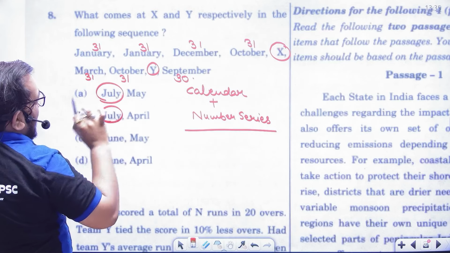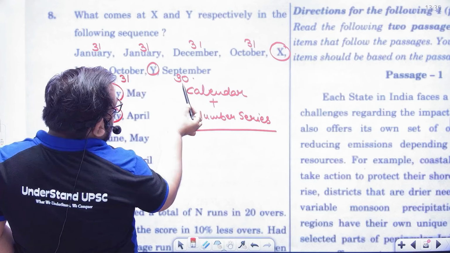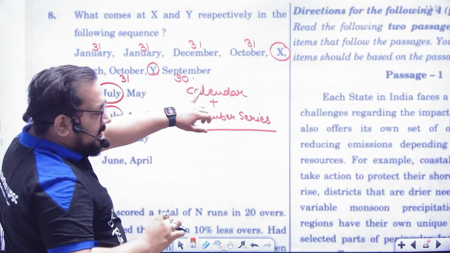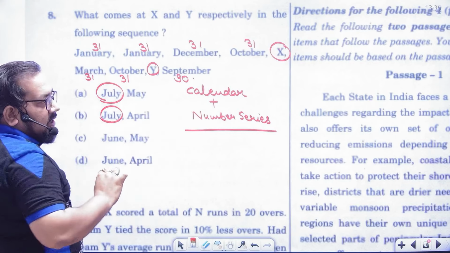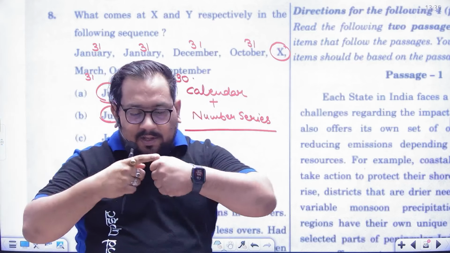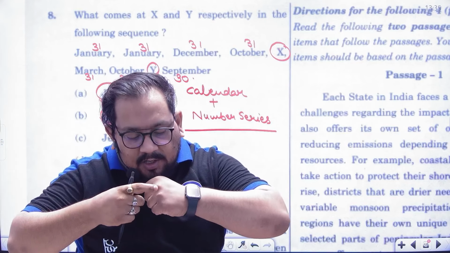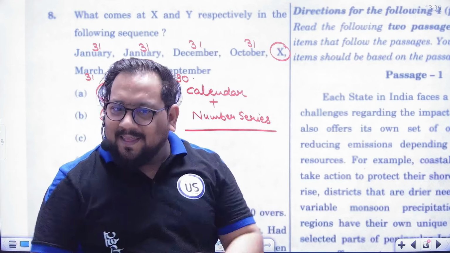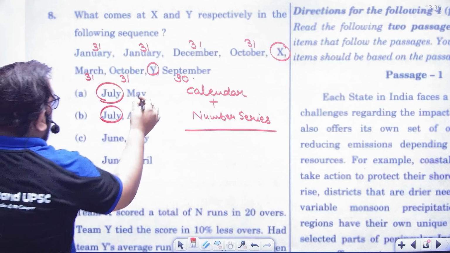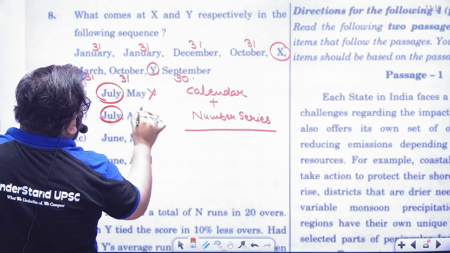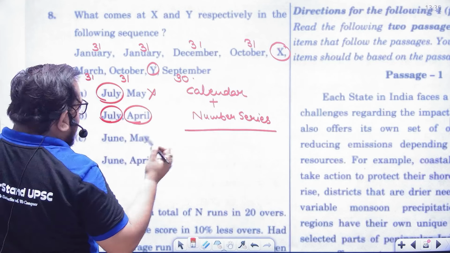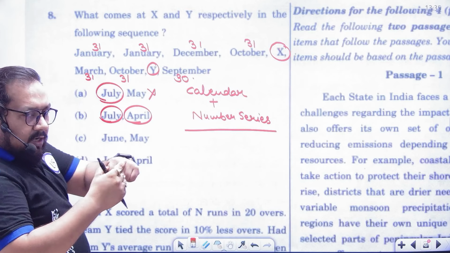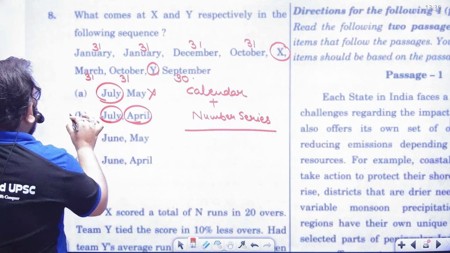Okay. Now coming to the why. It is actually nearer to 30 days. So now May will consist how much? See, January, February, March, April, May. That is 31 days. So now May will not. April consists what? 30 days. January, February, March, and April. Okay. So answer is B.